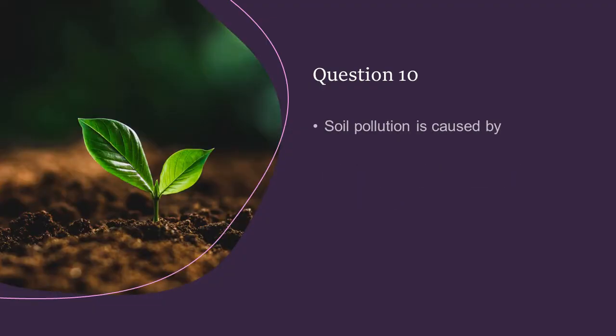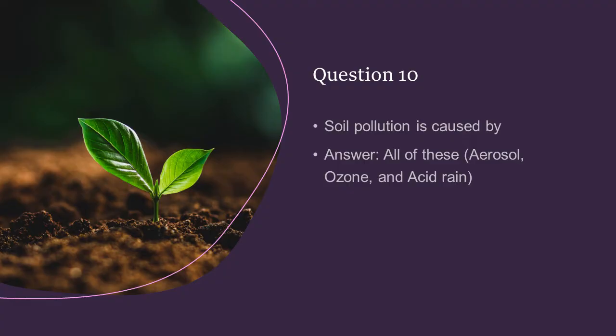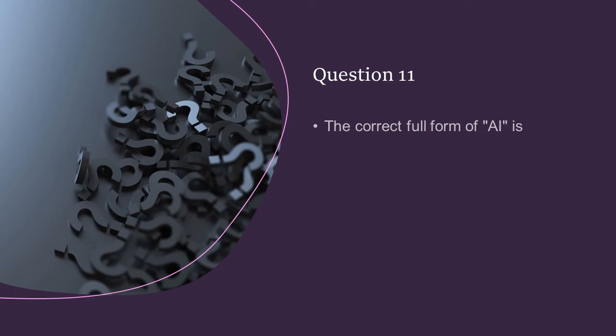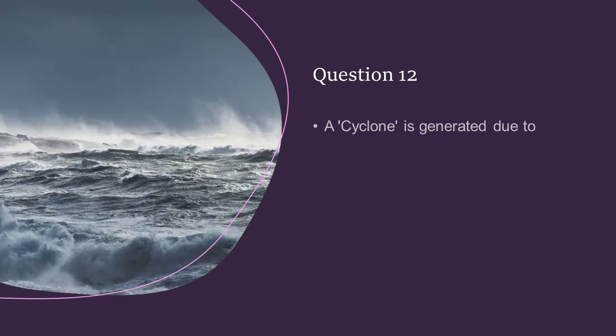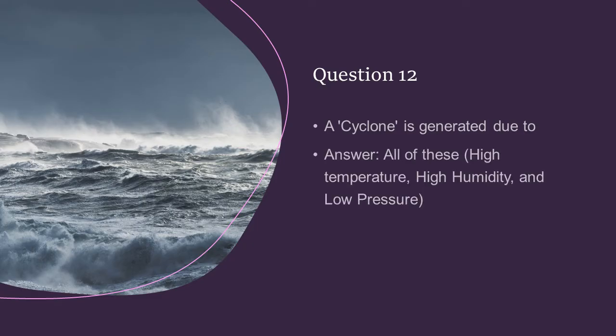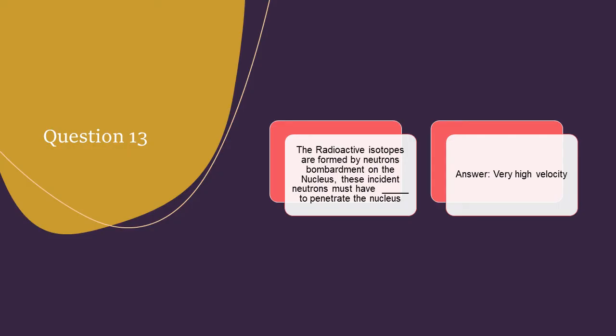Soil pollution is caused by all the given options were correct, and those were aerosol, ozone and acid rain. The correct full form of AI is artificial intelligence. A cyclone is generated due to all the given options were correct, and those were high temperature, high humidity and low pressure. The radioactive isotopes are formed by neutrons bombardment on the nucleus.